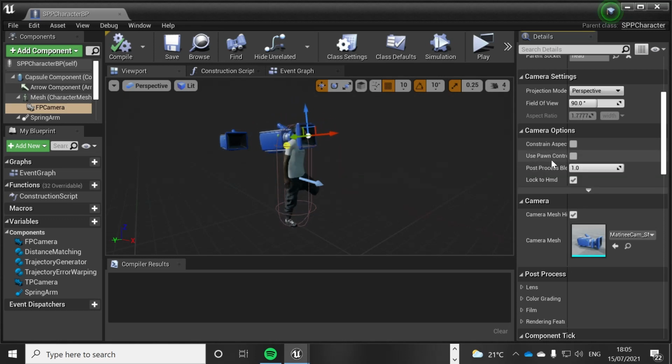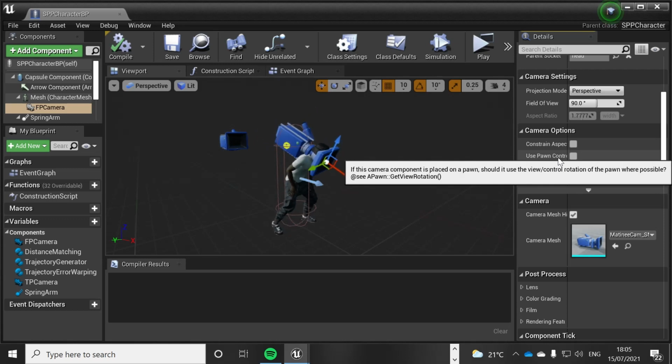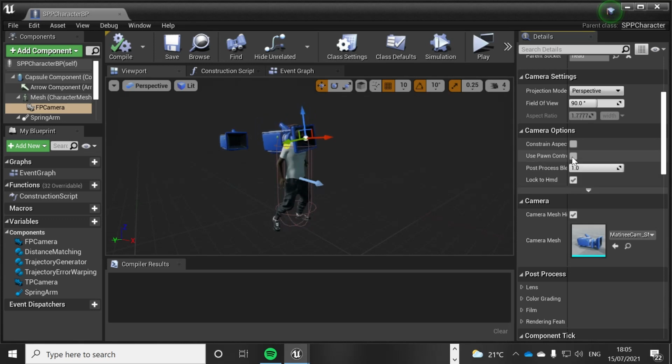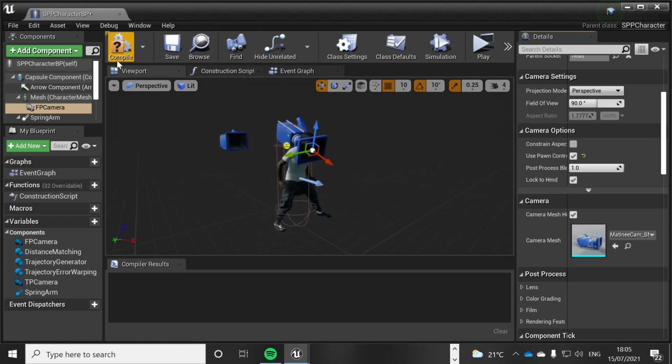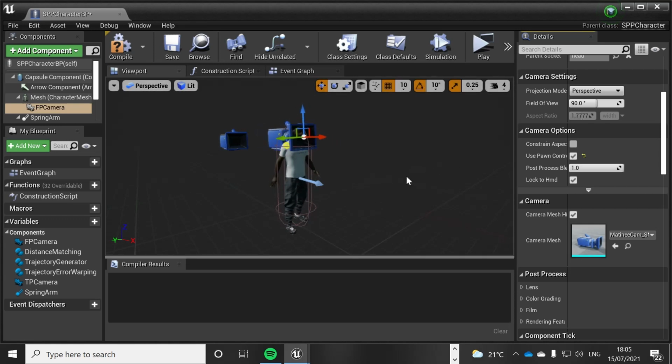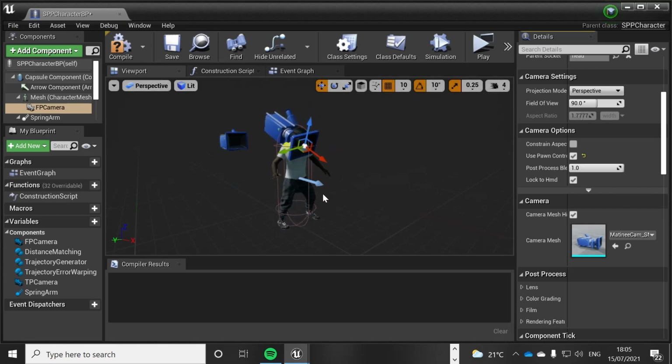If this camera component is placed on a pawn, should it use the view/control rotation of the pawn where possible, not of the mesh? Yes. That is the problem we were having. We want to use the view and rotation of the pawn, not of the mesh, and that's why the head is going all crazy. It's attached to it, which we want it to be, but we don't want to use the mesh's view. We want to use the pawn, which is this capsule here.